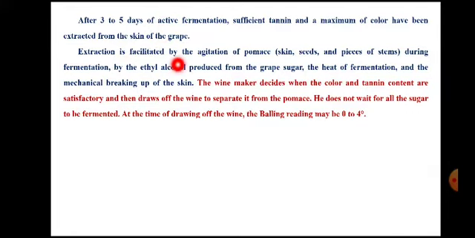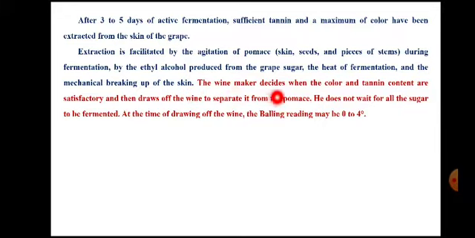This extraction is facilitated by the agitation of pomace. Pomace is a collection of skin, seeds, pieces of stems during the fermentation by ethanol produced from grape sugar, the heat of fermentation, and the mechanical breaking up of skin.